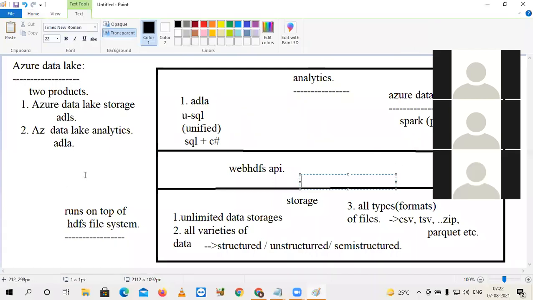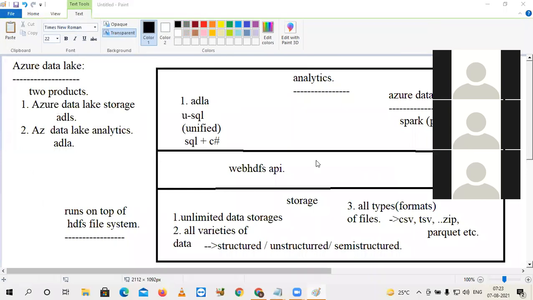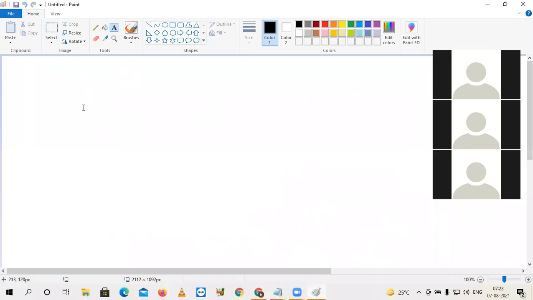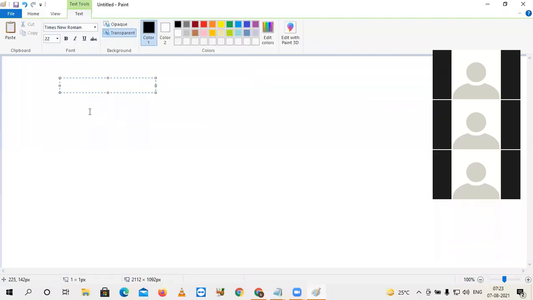I have a question. Yeah, please. Where does Delta Lake fit in? I understand that Delta Lake is basically a storage format, correct? Does that also get incorporated in this ADLS? Not in ADLS, that is incorporated in Databricks, Azure Databricks. So that is more related to the DBFS. Actually, Delta Lake is running on top of Data Lakes. Delta Lake runs on top of HDFS.